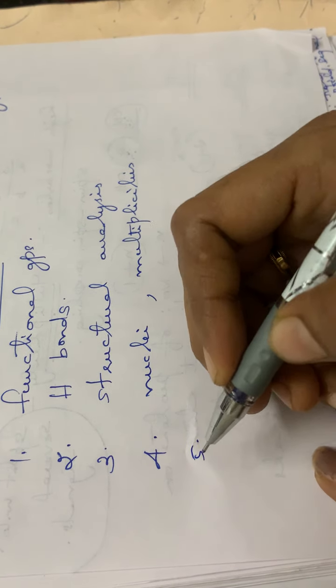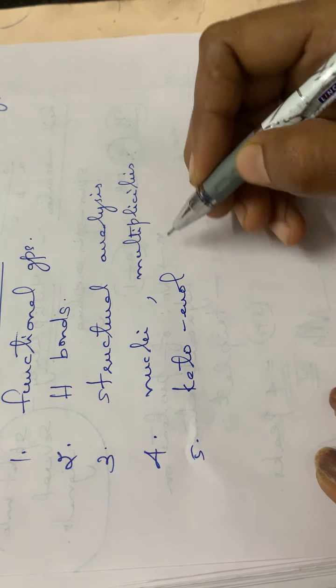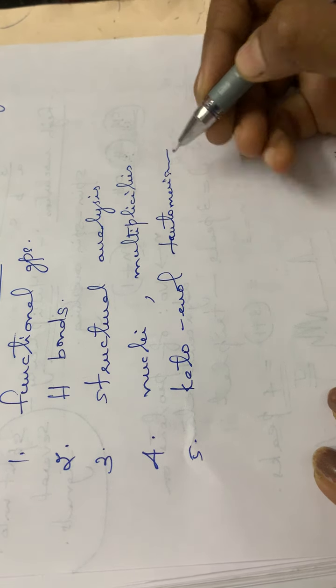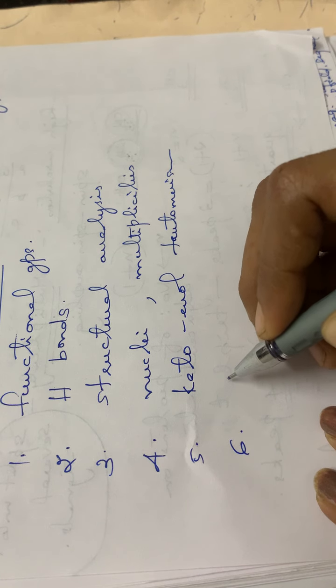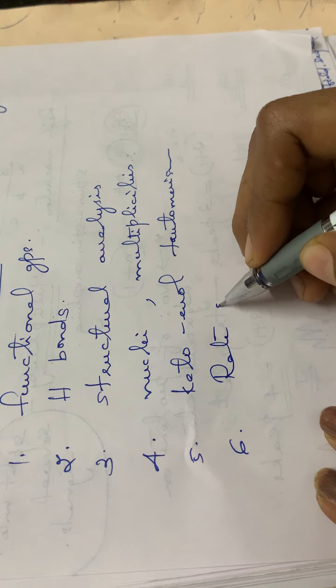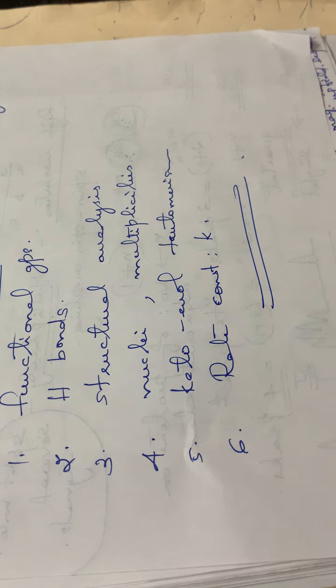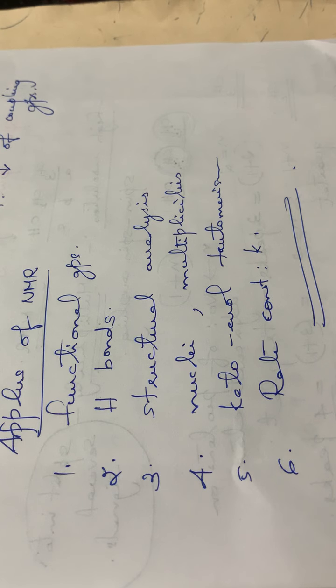Then the fifth point is that it is used to study keto-enol tautomerism. And the last one, it is used in determining the rate constant K, which you have studied. So these are the applications of NMR, and this also you have to study. So this much is about NMR spectroscopy. Thank you.